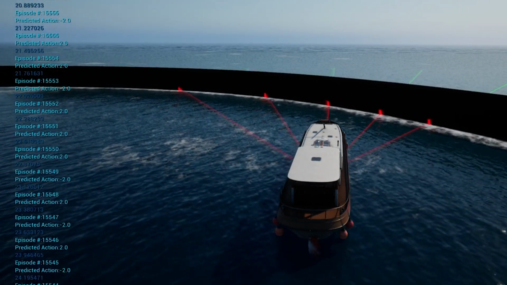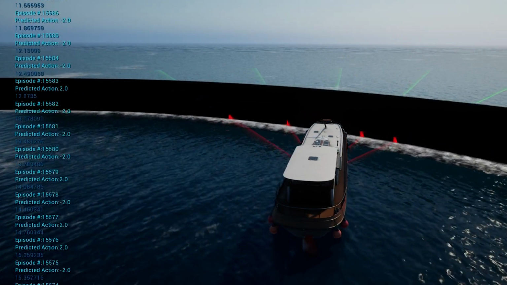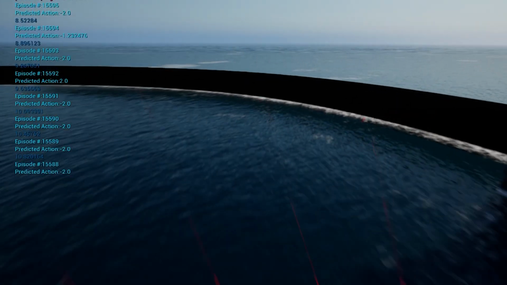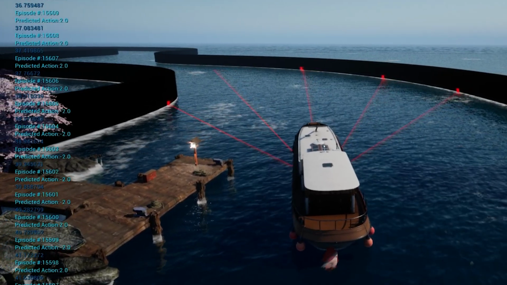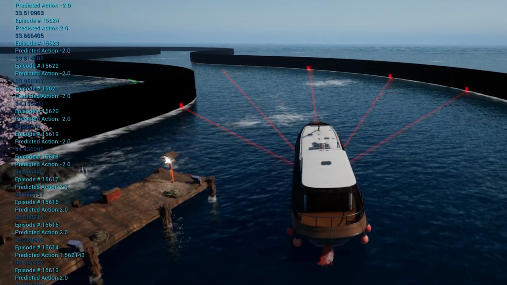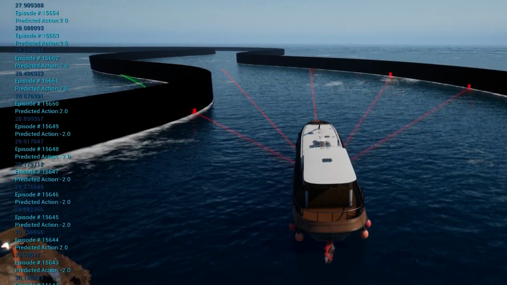Without getting too deep into the math of reinforcement learning, essentially we let the AI experiment over thousands or millions of training episodes until it gradually can recognize when it took an action that led to it avoiding a crash and when it took an action that led to a collision.